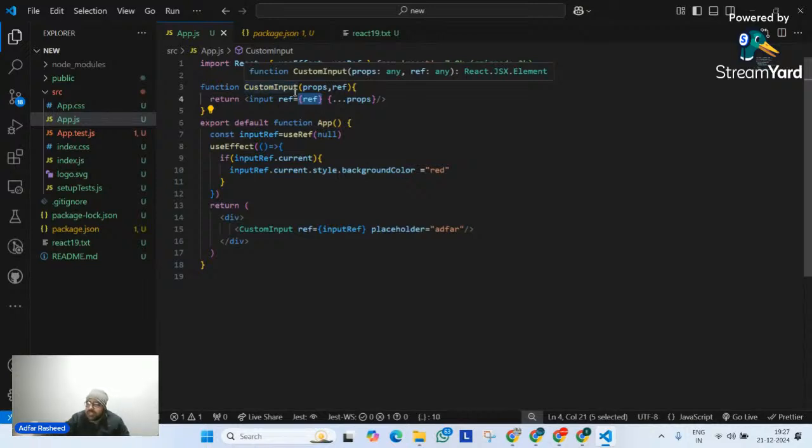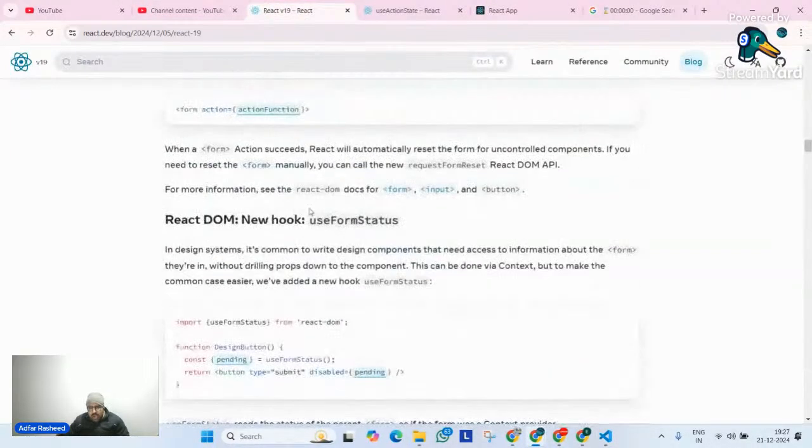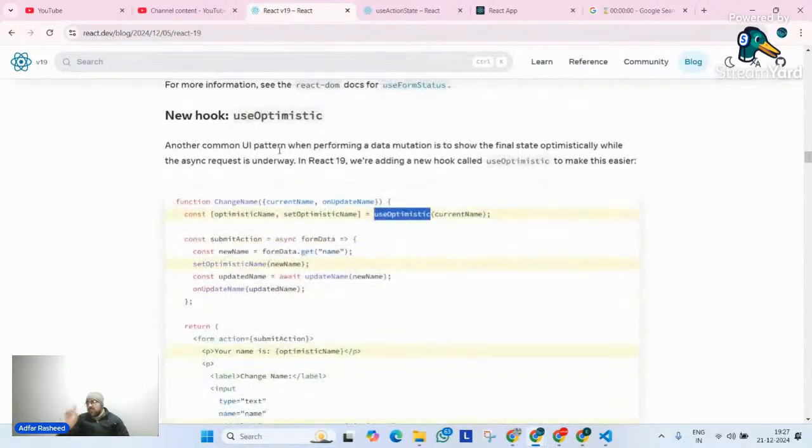Give me a quick confirmation in the chat. Give me a quick confirmation in the chat. Quickly. Done? So this is another change that we actually have inside React 19. If I go to my page, this documentation, you can see there are a lot of other changes that we have. Now there's one other hook which we are going to discuss. I'm not able to see every student typing yes in the chat. Why is that? Only 3 students typed yes.